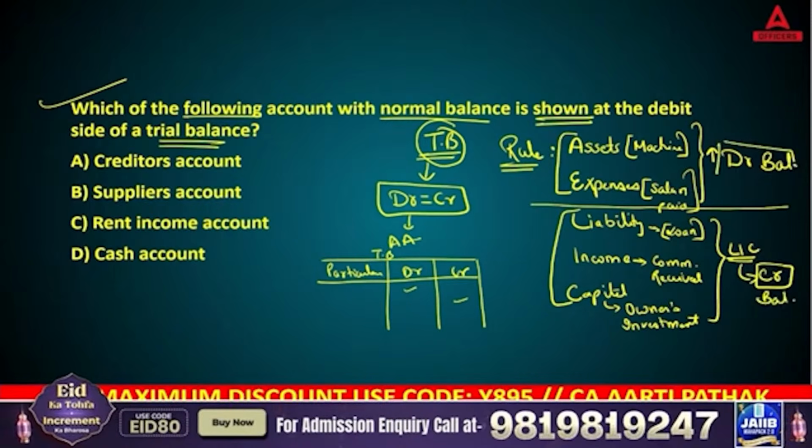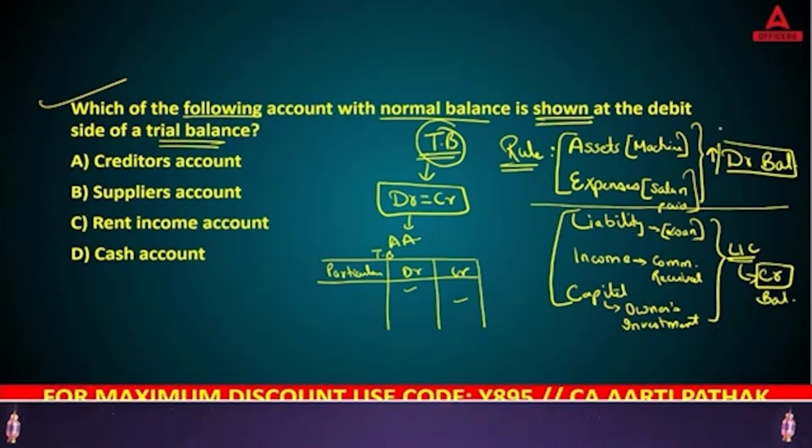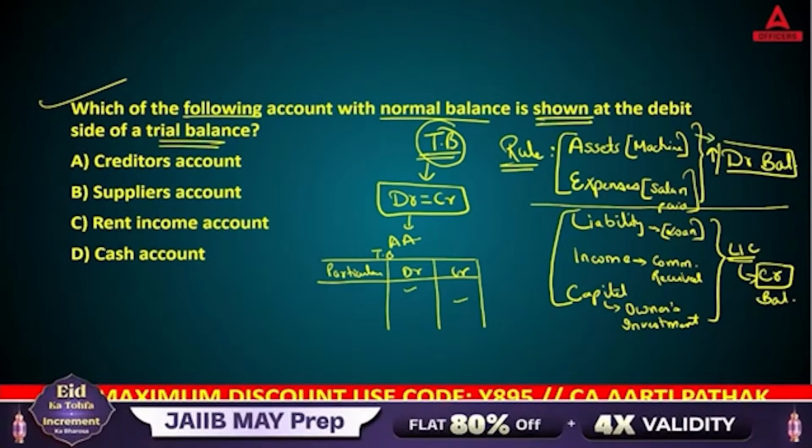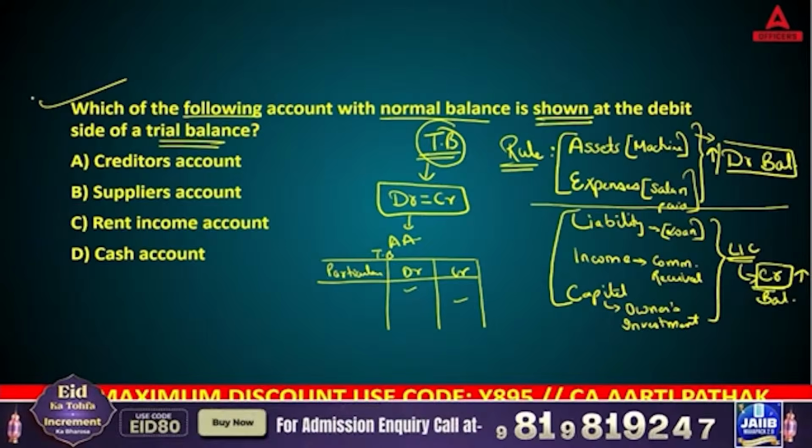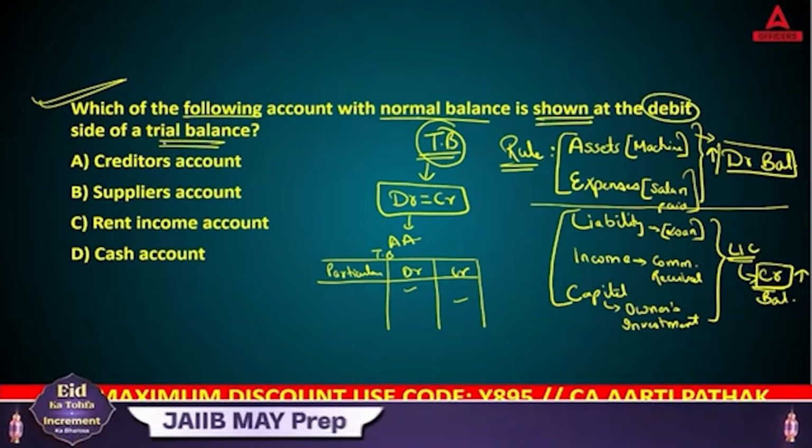Generally expenses will show a debit balance. If you want to increase these balances, use the debit side. For liabilities, if you want to increase the balance, use the credit side. Generally which balance? Credit balance. So this is what they're asking now: which of the following accounts with a normal balance is shown at the debit side of the trial balance?